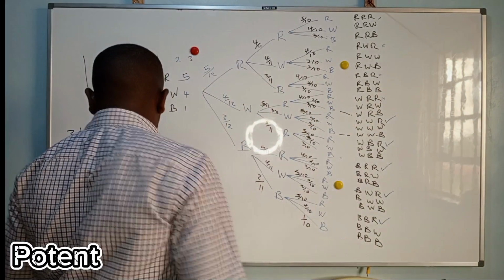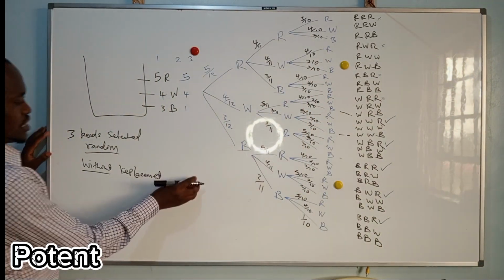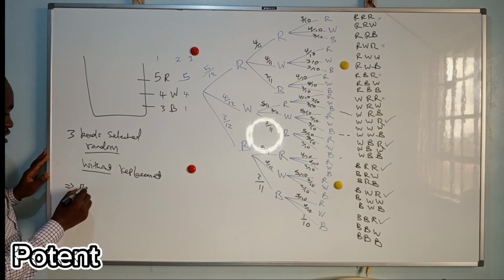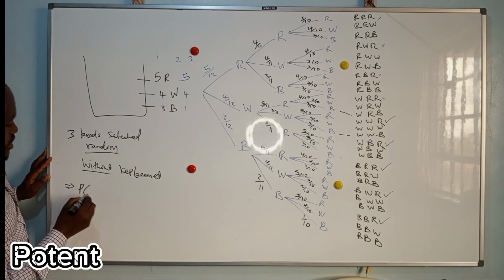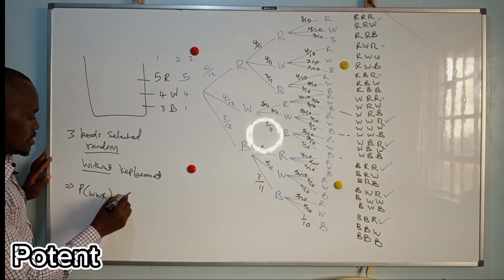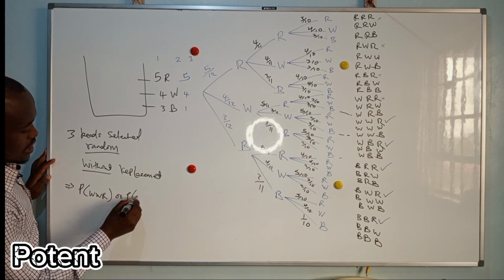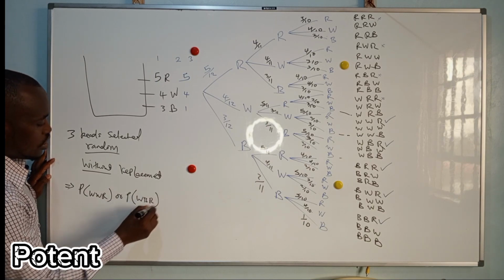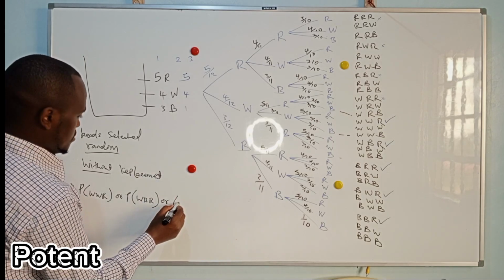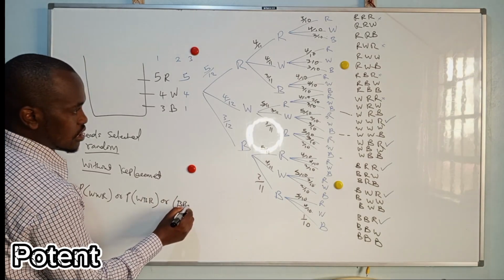So your answer, you say, answer is probability WR or probability WBR or probability BR.